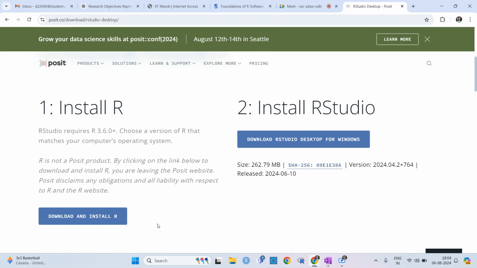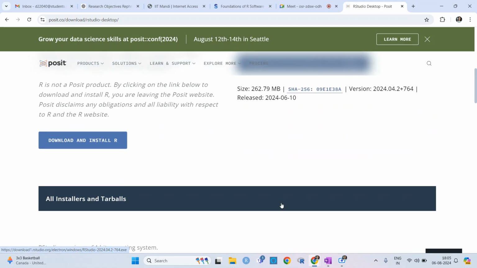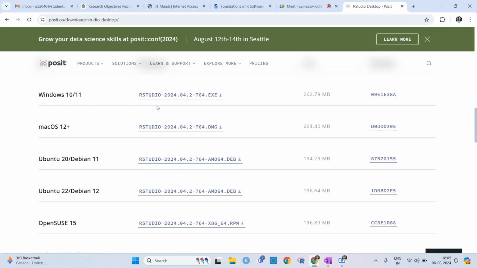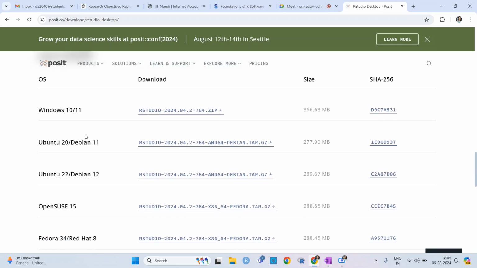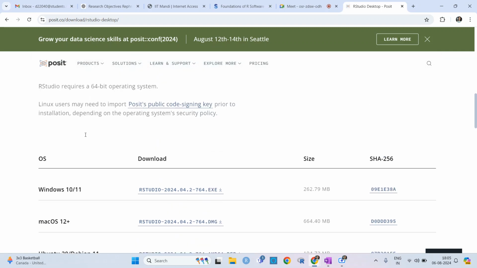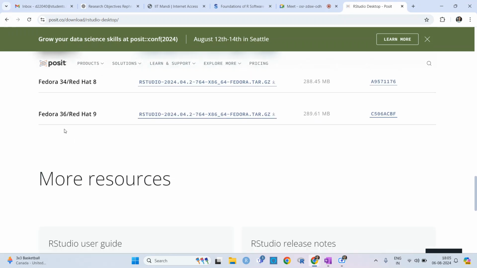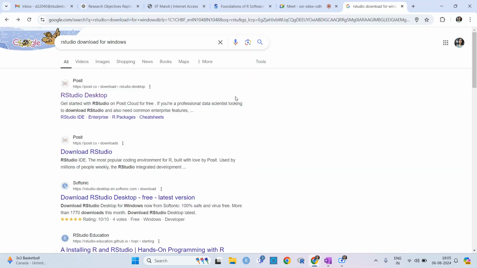We are working on R. R Studio just makes our work easier, because seeing everything on one page is much better when you work in R Studio rather than R. You can download and install R, and then download R Studio for desktop, for Windows, Mac, Ubuntu, or whichever you use, depending on your laptop.